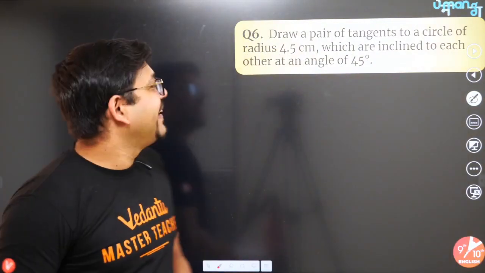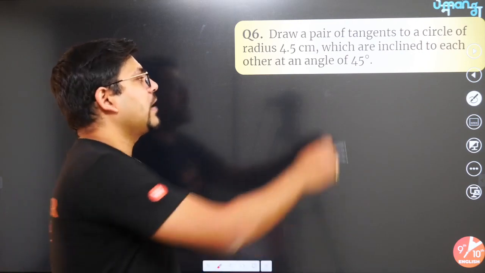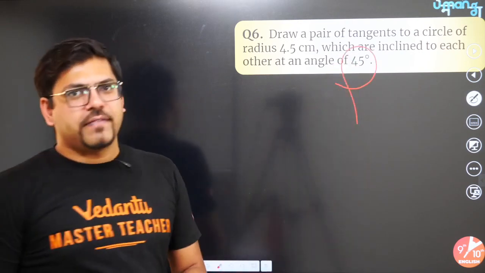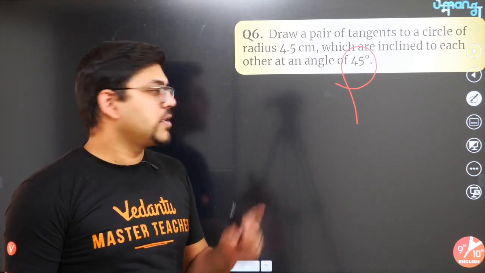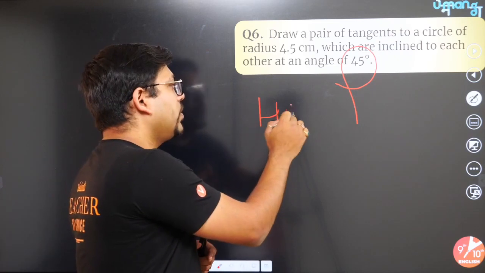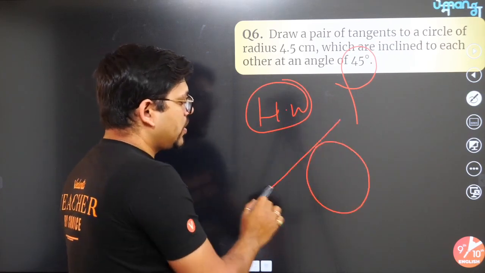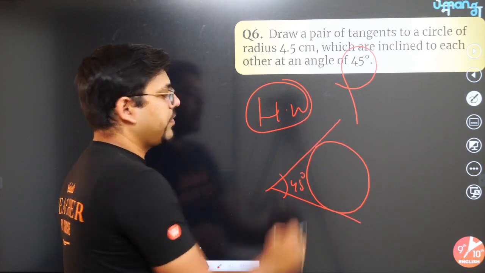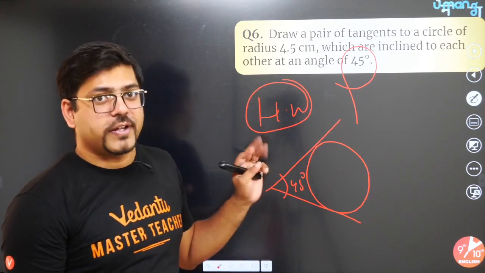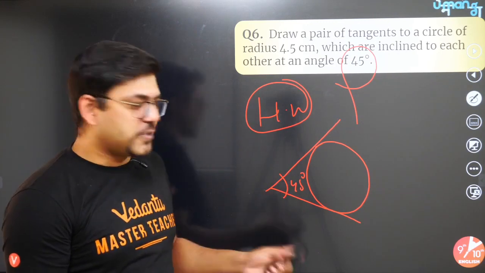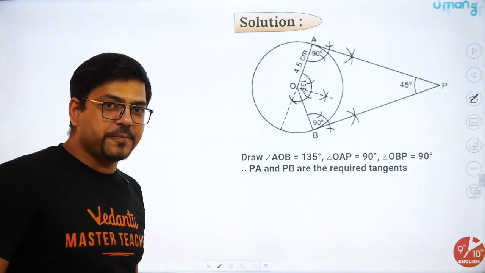This is the next question, people. Next question says, draw a pair of tangents to a circle of radius this, which are inclined to each other at an angle of 45 degrees. I guess we have done this. Do you remember the 60 degree question? So this question I am putting as your homework. You have to solve this: how will you make two tangents on a circle which are inclined to each other at 45 degrees. I have already explained it in the second or third question. So please solve this. This is your homework. The solution is shown here.